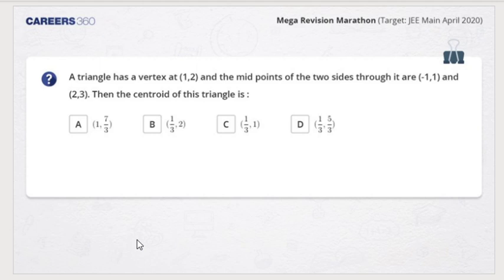Just to remind you that for the centroid of a triangle, if the vertices are (x1, y1), (x2, y2), (x3, y3), then the centroid is ((x1 + x2 + x3)/3, (y1 + y2 + y3)/3), right? Senthil, no sound, there is some problem.